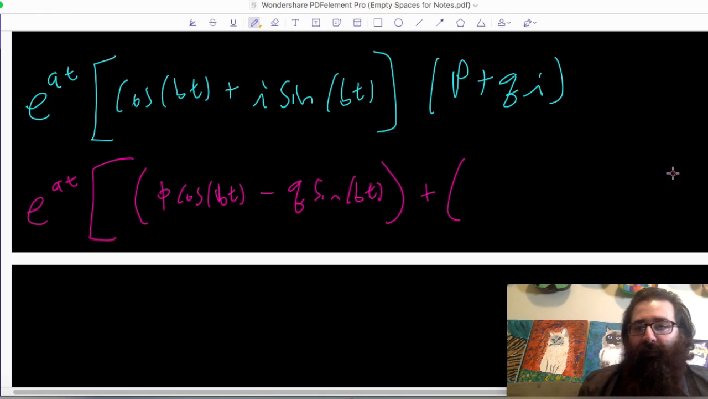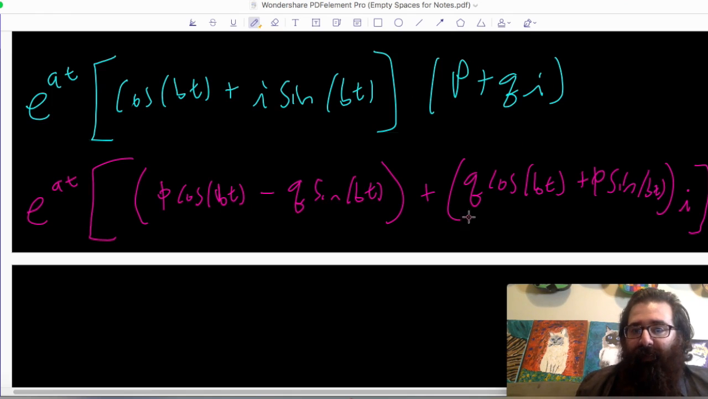Plus, I'm going to get the imaginary stuff that's multiplied by i. That's going to be the cosine bt times q times i, so that's going to be q times cosine bt. And then that's going to be the i sine bt times p, and we factor the i out, so we have p times sine bt.